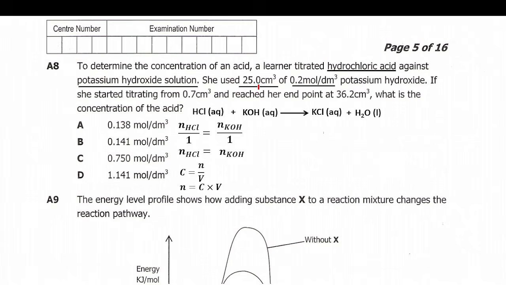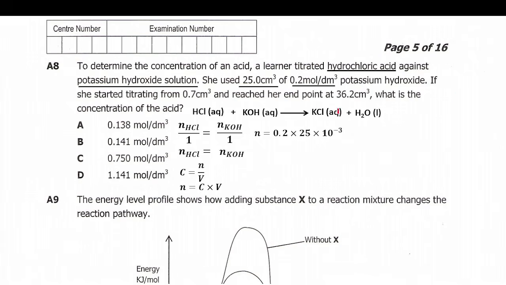This is not the SI unit for volume used when doing calculations to do with concentration. You need to convert this into cubic decimeters. So in our formula, the number of moles is equal to concentration, this one here, times this 25 here, times 10 to the power negative 3.